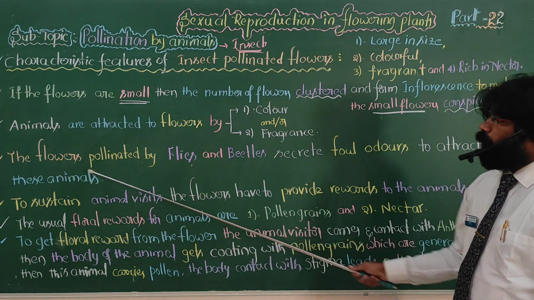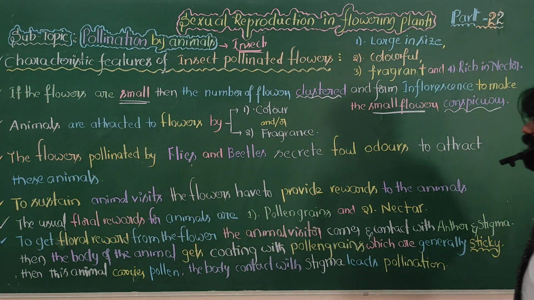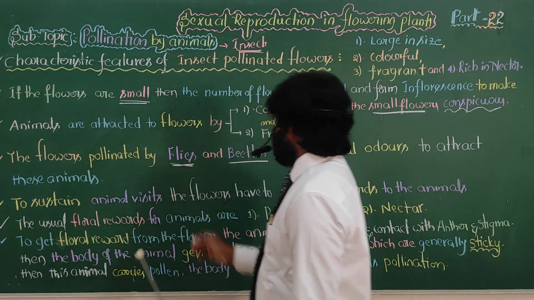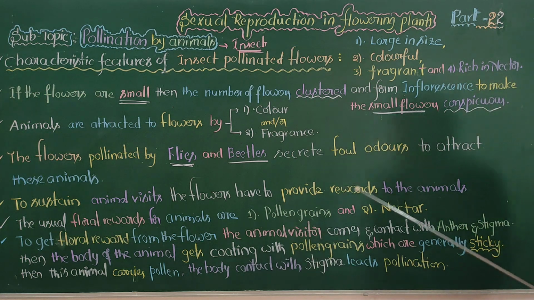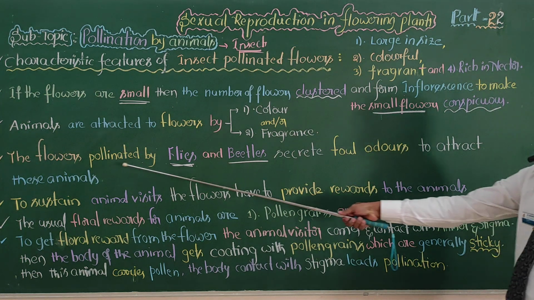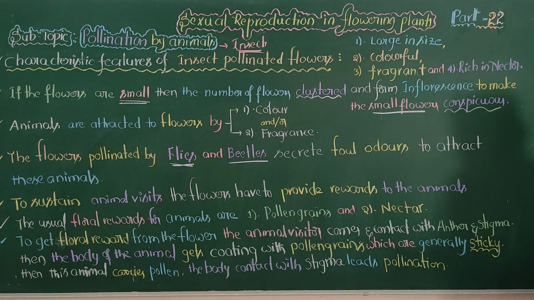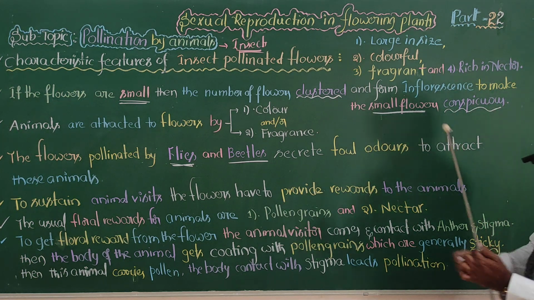The flowers pollinated by flies and beetles: some flowers are pollinated by flies and beetles, and those flowers secrete some foul odors. Foul odors means bad smells.